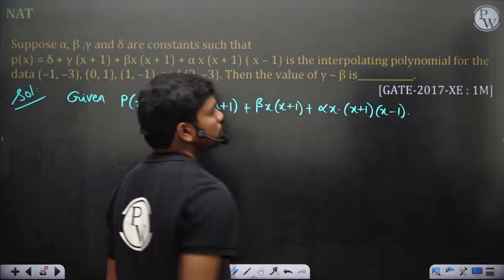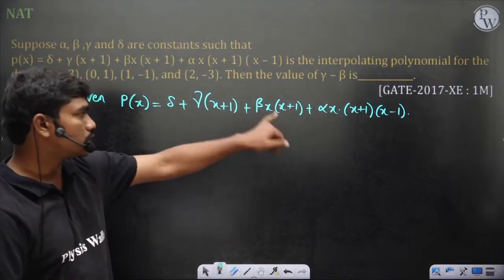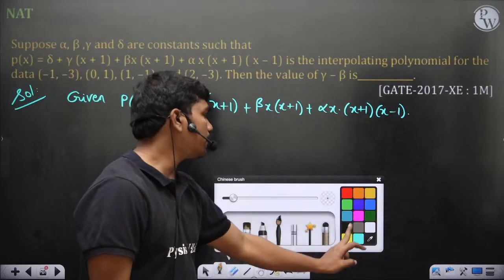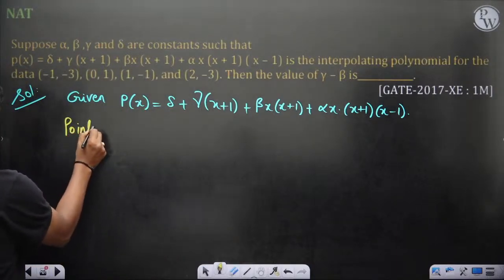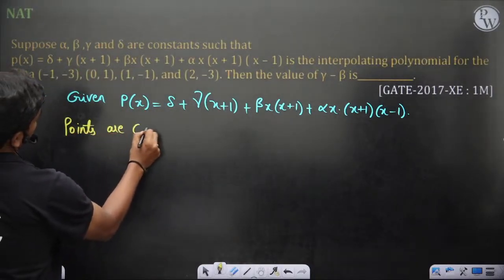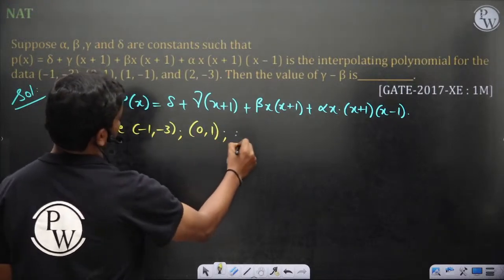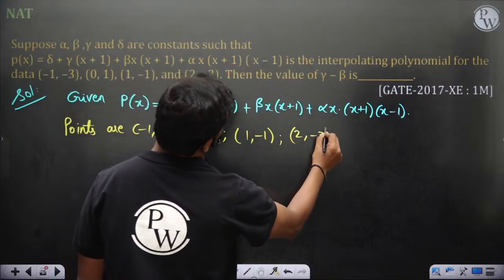Okay, so this is the polynomial which you have generated. Now you want to figure out what are the values of the coefficients. Okay, so you want gamma minus beta. Okay, so let's see. Points are minus 1 comma minus 3, 0 comma 1, 1 comma minus 1, 2 comma minus 3.